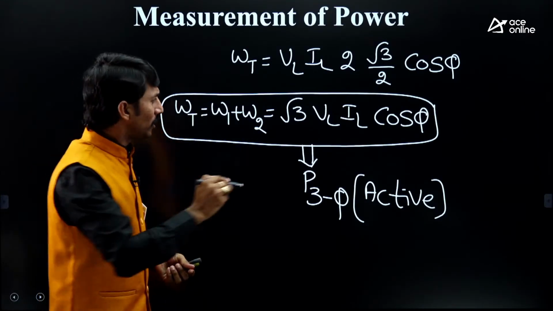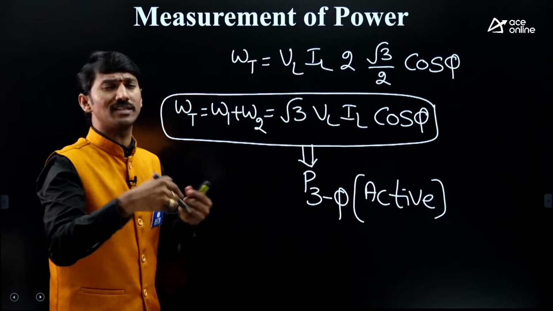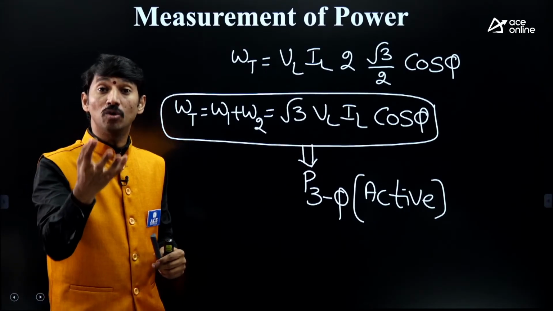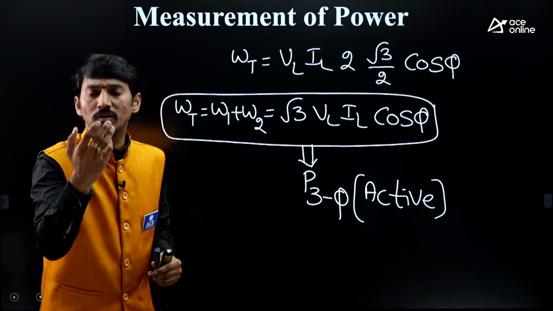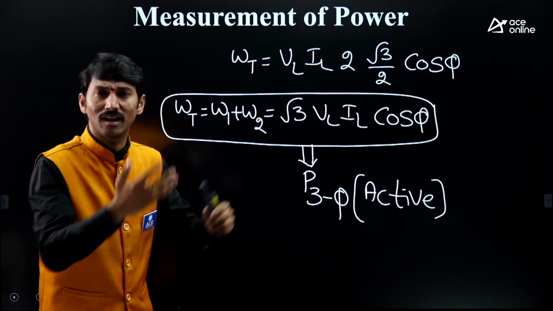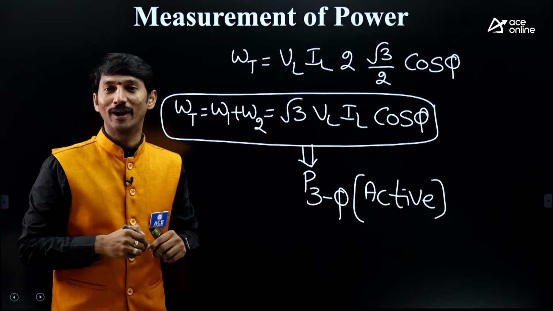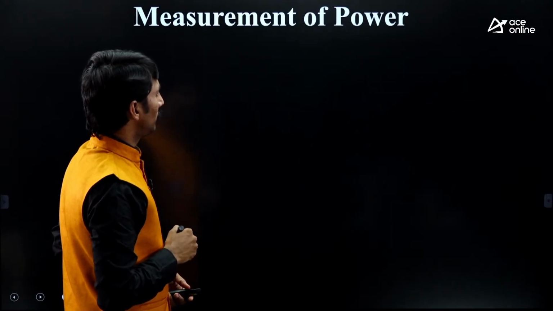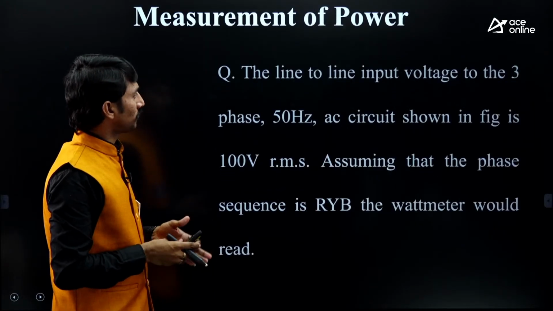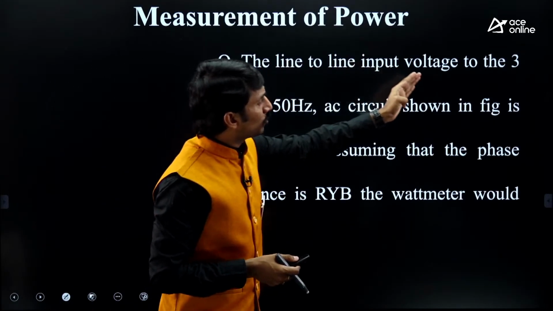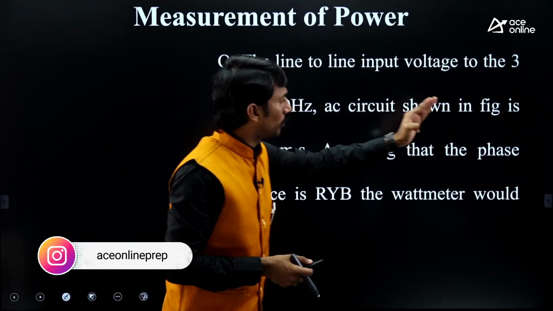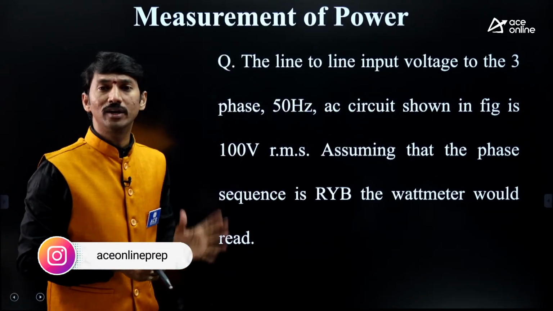Now, based on this entire concept, let us proceed to different numerical questions, to see how the question will be given with 2 wattmeters or 3 wattmeters, and how to get the corresponding value. Let us see the first question. The line to line input voltage to the 3-phase 50 Hz AC circuit shown in the figure is 100 volt RMS.